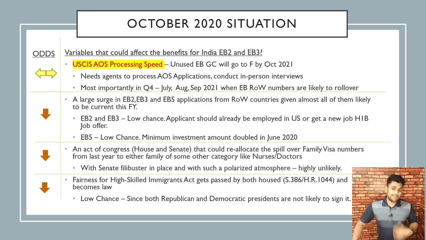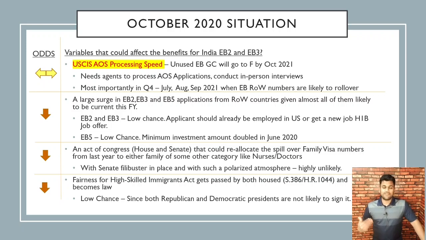and Senate, that could reallocate the spilled over family visa numbers that came from last year back to either family or some other category like nurses and doctors who are needed for the COVID pandemic or any other special situation. Again, with the Senate filibuster in place, with such a polarized atmosphere, it's highly unlikely in my opinion.